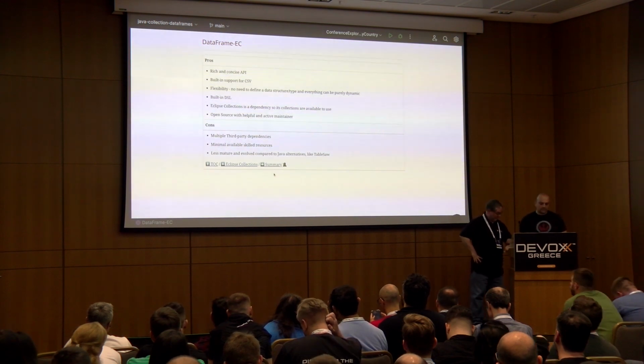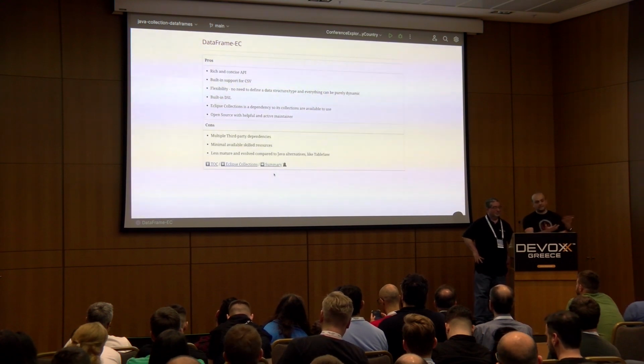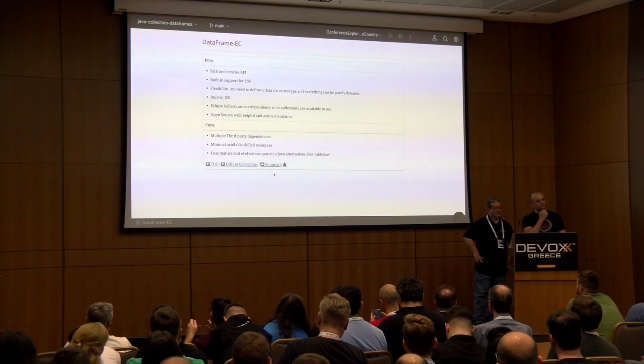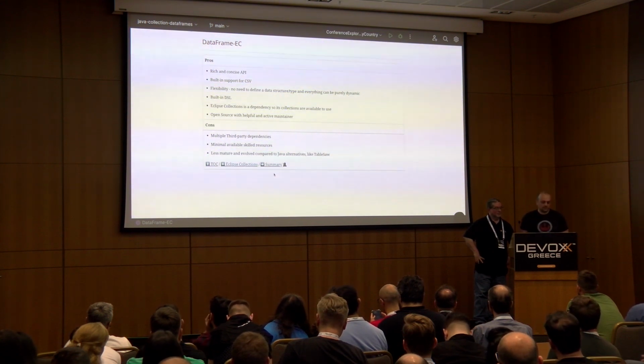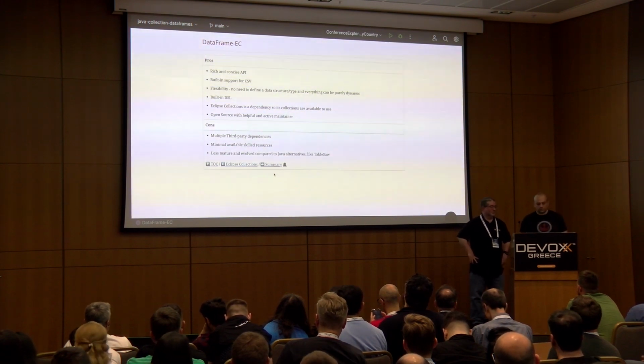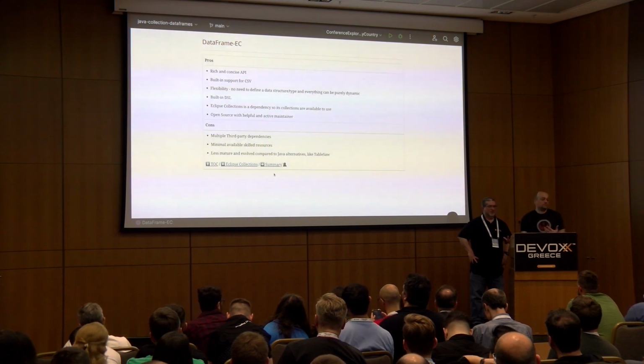So when it comes to cons, it's yet again a third-party dependency. Now we have at least two. There are probably less skilled resources available. It's still minimal, so it's easier to learn, but yes, fewer people know about it. And it is less mature and evolved compared to other Java alternatives like TableSaw, for instance.